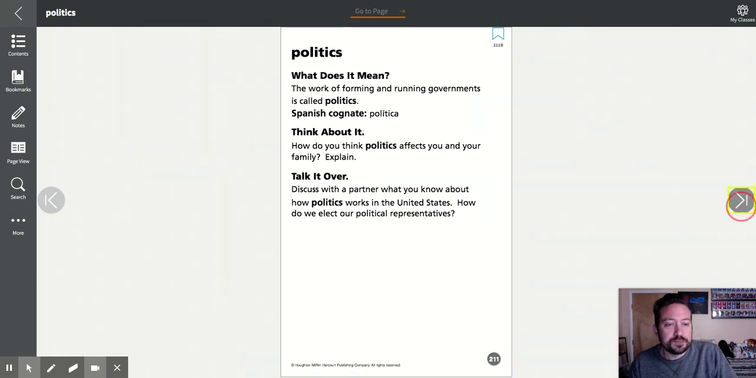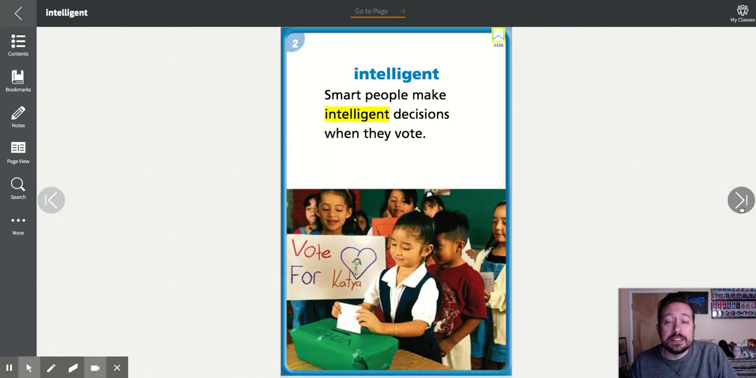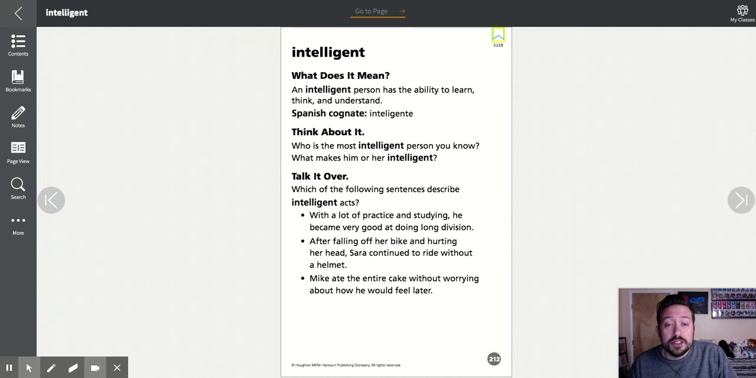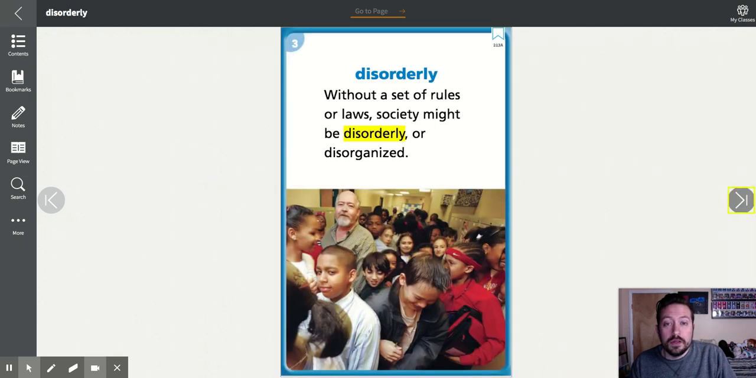Number 2, intelligent. Smart people make intelligent decisions when they vote. So what is intelligent? An intelligent person has the ability to learn, think, and understand. Someone who's intelligent is able to think for themselves, they understand information, and they're able to learn things.